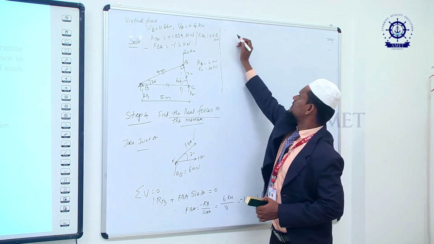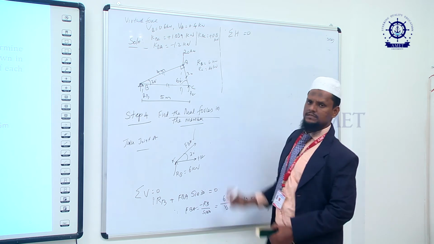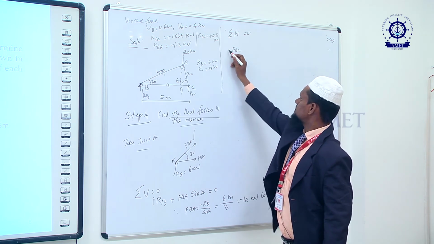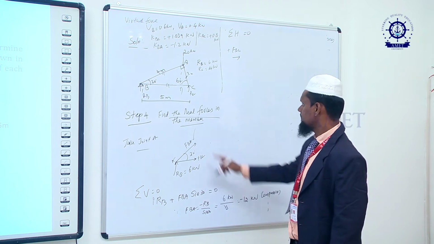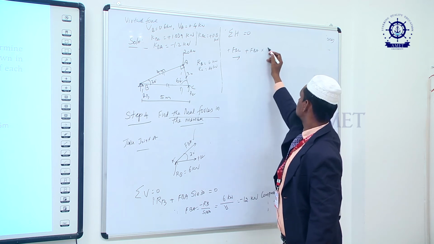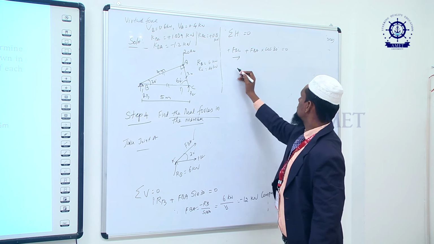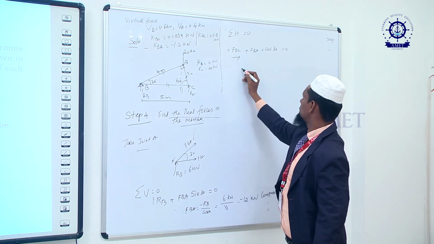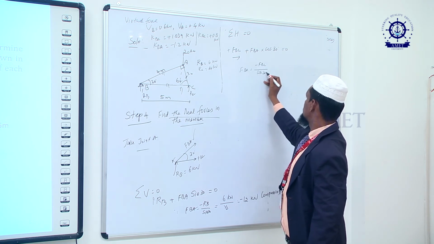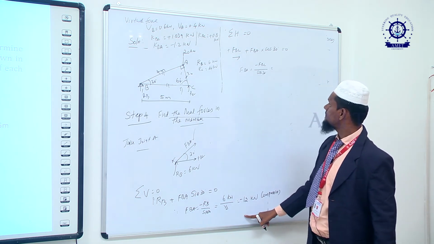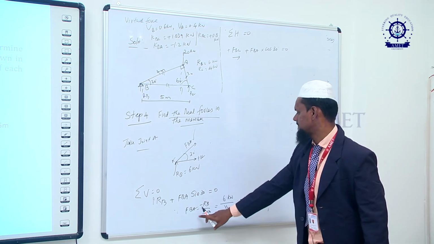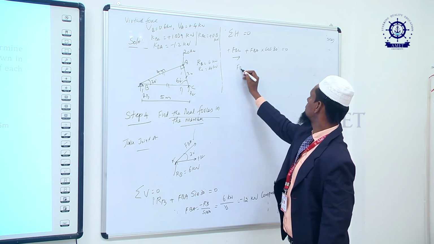Next, resolve the horizontal component at joint A: sigma FH is equal to 0. So what are the horizontal components? FBC is acting positive, to the right-hand side. There is also a component of FBA, which we have assumed; FBA cos 30 plus FBC is equal to 0. So we need to find FBC, and FBC is equal to minus FBA cos 30.